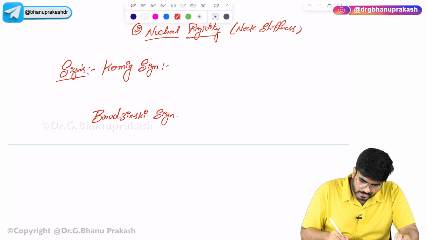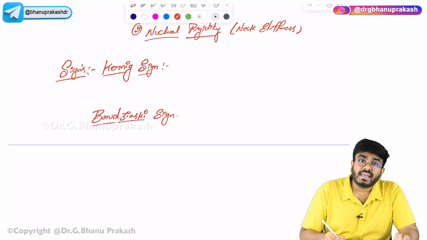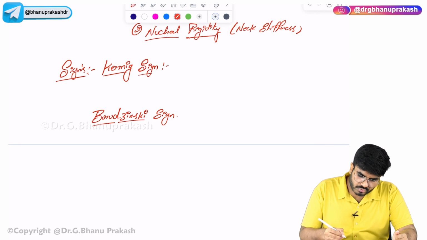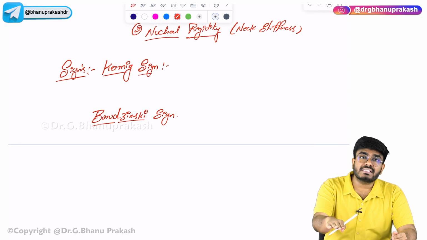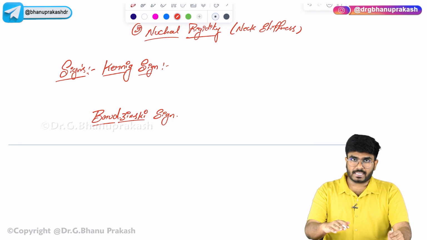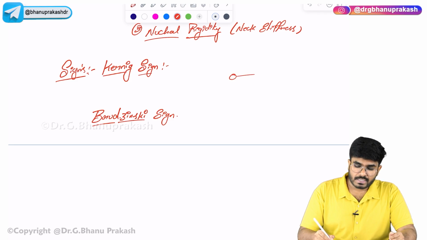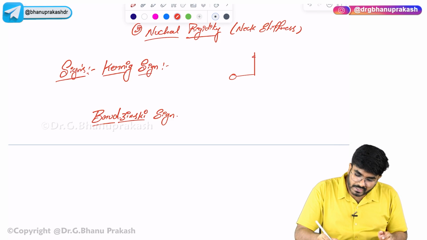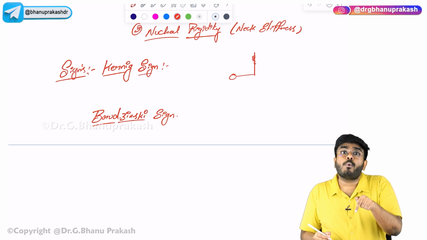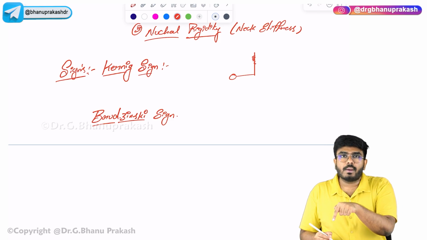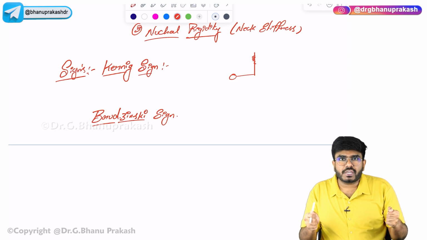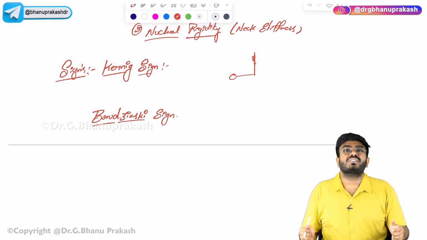First let me tell you what exactly the Kernig sign is. Kernig sign is pain in the hamstring muscles when you try to straighten the legs with flexion of the hips. For example, imagine the patient is lying down like this. He has complete flexion at the level of hips and he is trying to lift and straighten his legs. Now he is going to have very much pain in the hamstrings. Such a position causes stretching of the meninges, and that causes the pain.